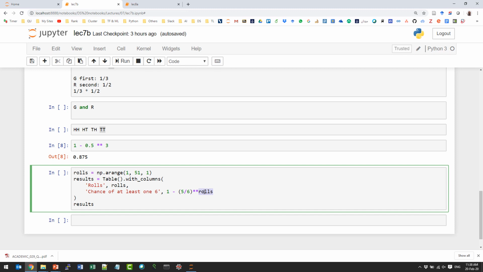So each row in the table, let's say row number 5, row number 7. In row number 7, we will get the probability that when we roll the die 7 times, we will get at least one 5. Do you understand now what this is doing?